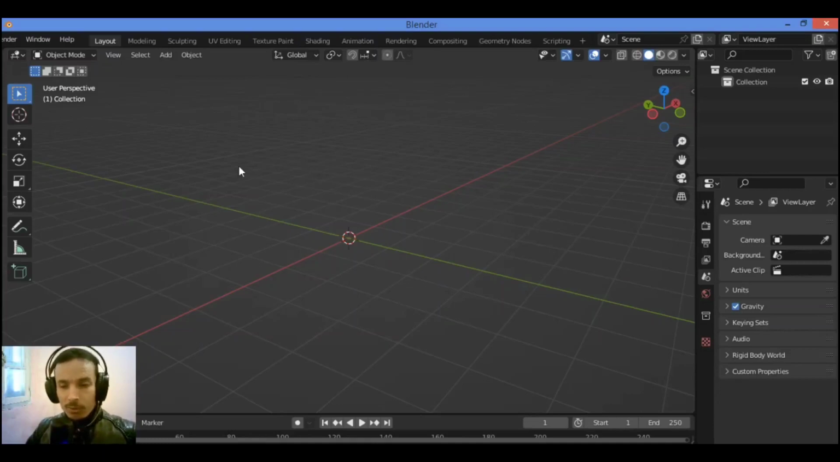In this tutorial I will show you how to make stylized 3D hair just using curves. So let's jump into it.